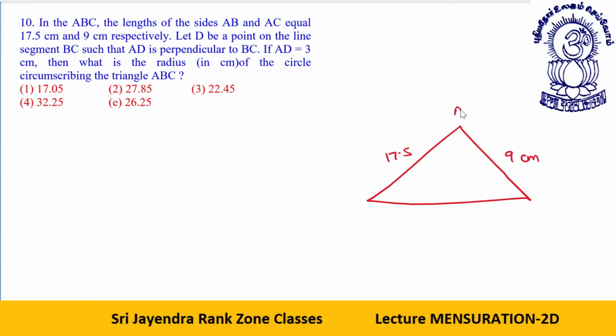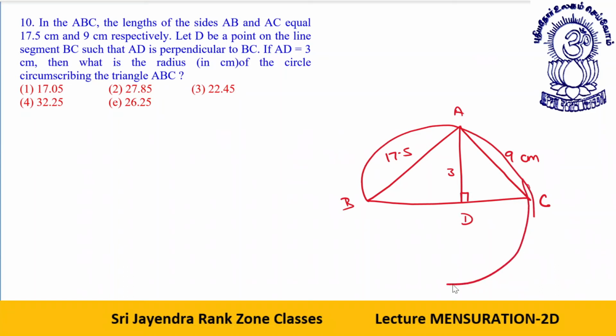The sides AB and AC. Let D be a point on the line segment BC such that AD is perpendicular to BC. If AD is equal to 3, then what is the radius of the circle circumscribing the triangle? So now they are talking about a circle which is circumscribing this triangle like this. Okay, clear, my dear students?